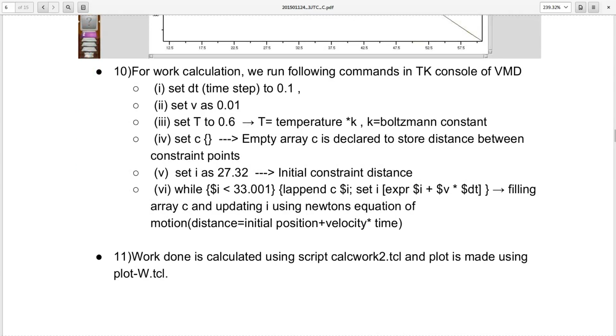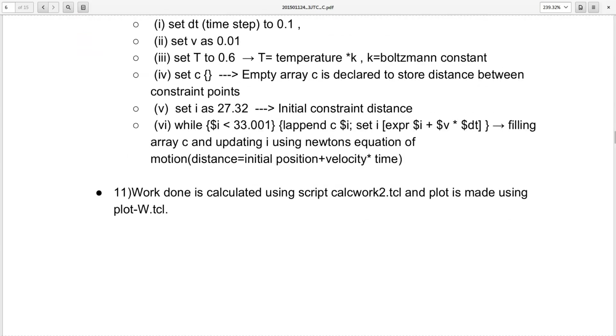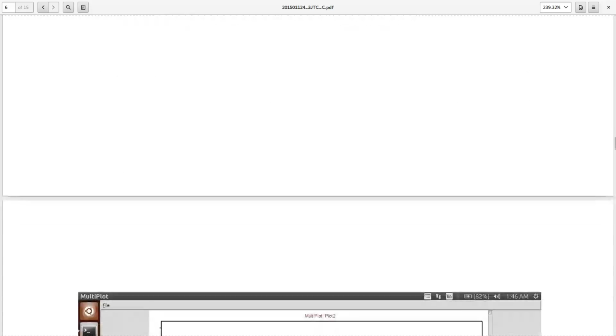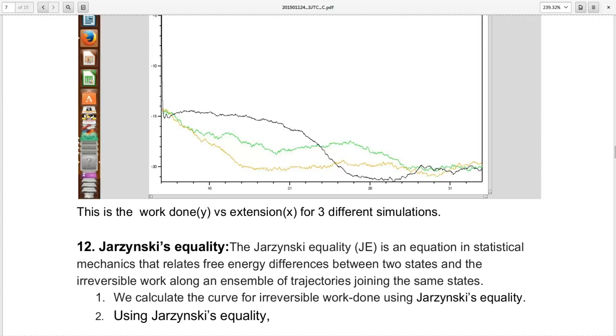For work calculation, we run the following commands in the Tk console of VMD. Set time step to 0.1, set vtc, which is an array declared to store the distance between constraint points, and set I, which is the initial constraint distance, as below. Now we run the while loop and keep updating I using Newton's equation of motion: distance is equal to initial position plus velocity times time. Work is calculated using the script calc2.tcl and the plot is made using plotw.tcl. The plot is as below. The work done is on the y-axis and extension on the x-axis, and this is run for three simulations.